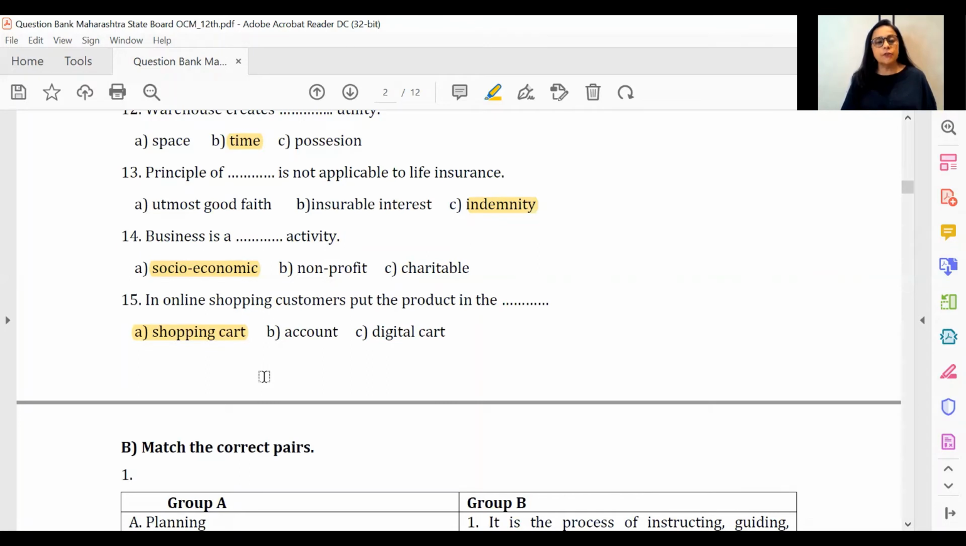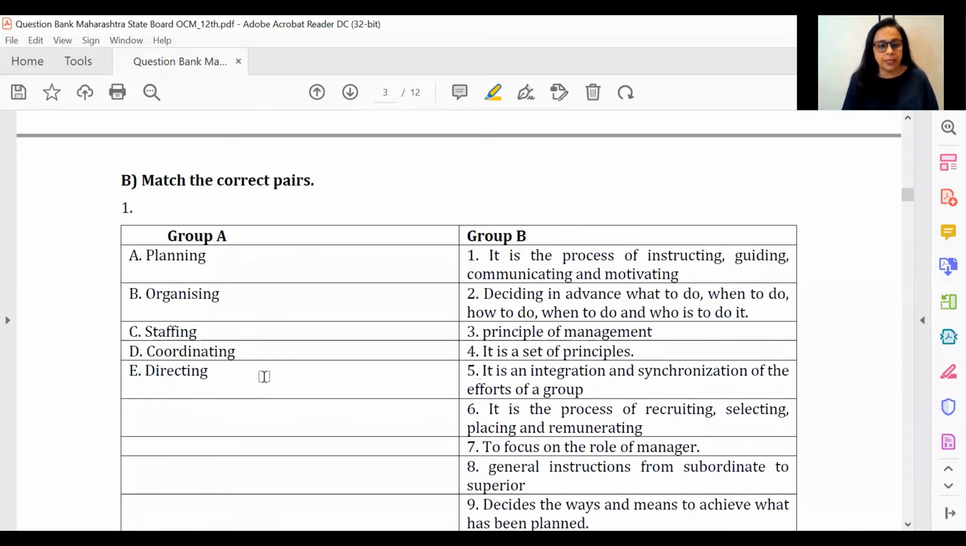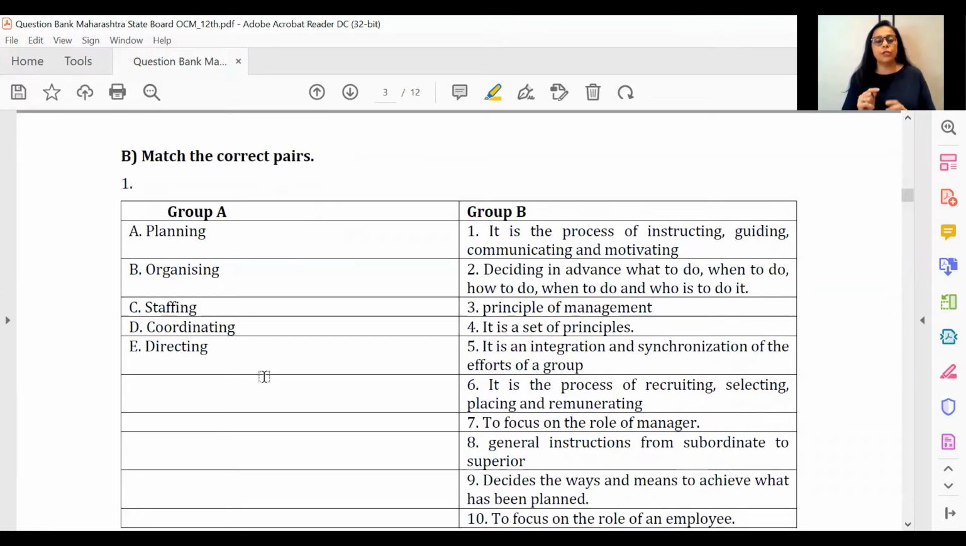So this completes the first part of the question bank questions, and here we now begin with the second type of objective that we have, and that is match the correct pairs. I would like to draw your attention to this particular match the pair. If you will see the exercise on the last page of the chapter of management functions, in the chapter of management functions, exactly the same match the pair set has been given.